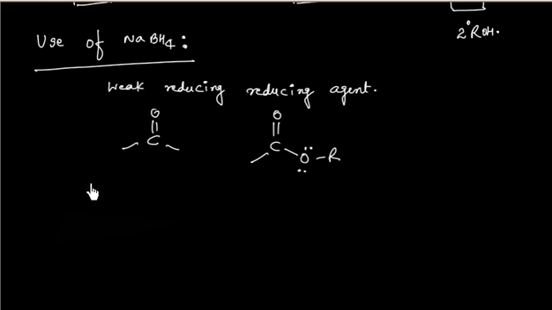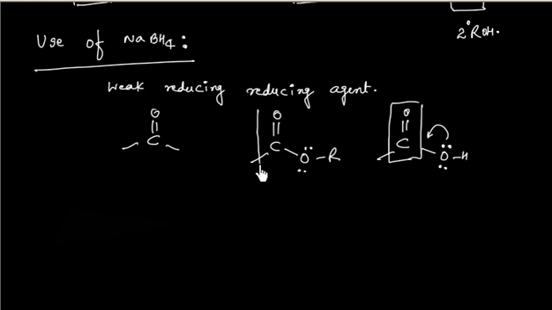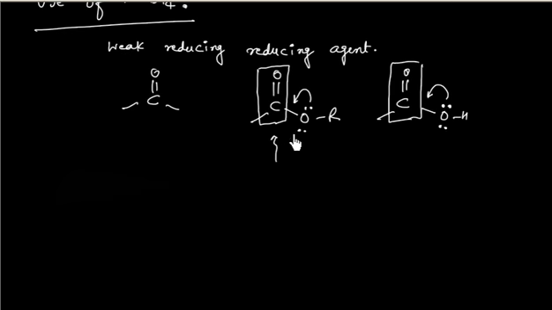So NaBH4 can only reduce either an aldehyde or a ketone, but it will not reduce an ester or an acid. The carbonylic carbon of an acid is less electrophilic because of this lone pair, which can come this side. The carbonylic carbon of an ester is also less electrophilic because this can come this side. So these two carbons are less electrophilic.